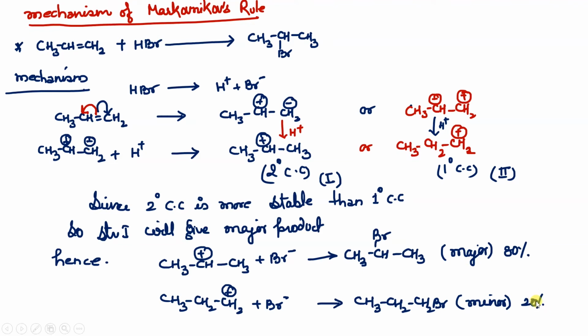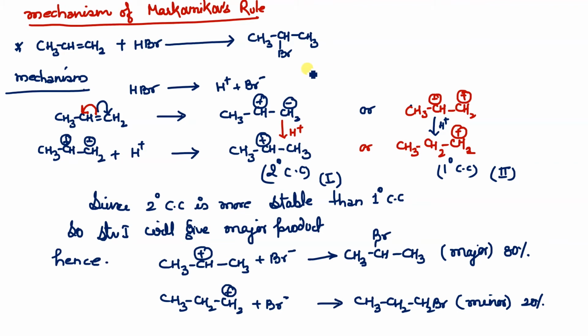So here I have written all that mechanism. Let's see how it is happening. This is the mechanism of Markovnikov rule. HBr is going to react, this is a reaction and it will give you the product like this.